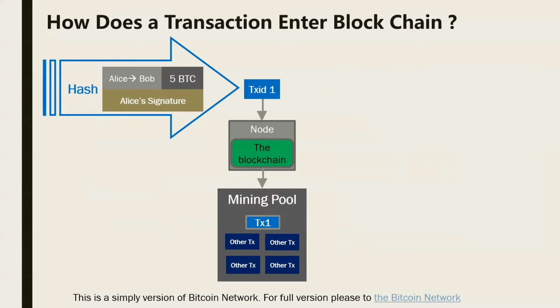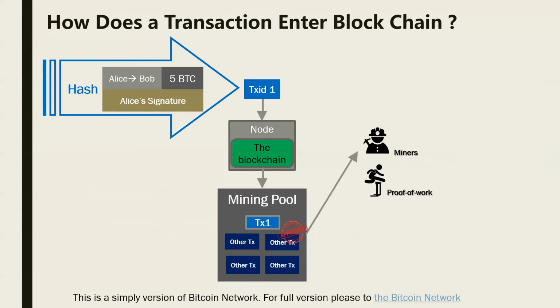This transaction will then be collected by Alice's node and made accessible to other nodes in what we call the mining pool. There are other transactions being sent by other nodes included in this mining pool. All of these transactions are waiting to be verified and confirmed. Okay, so who will do the verification work? The answer is miner nodes. Within the pool, every miner node will collect some of the transactions and verify them. Lots of things will be checked, including the balance and signature of the senders. Once the transaction is verified, it will be stamped with a Merkle root like a fingerprint and stored temporarily.